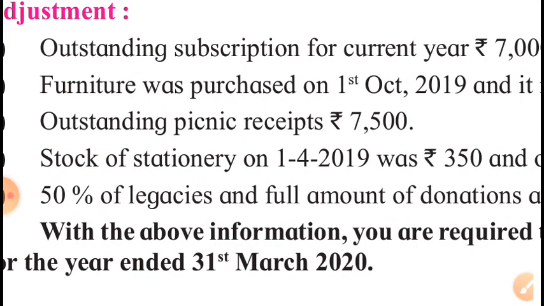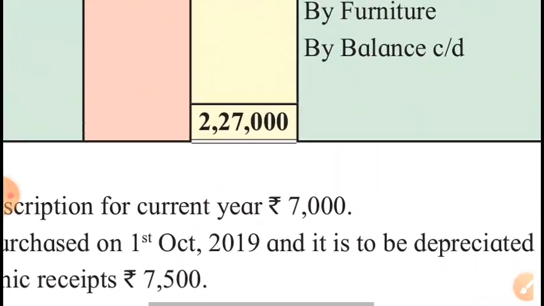Outstanding picnic receipts 7,500. These are the picnic receipts that should have been received this year, but we have not received. We will receive, but these picnic receipts are of this year, so these receipts must be shown on income side of this year. Therefore, these picnic receipts will be added to the already received picnic receipts.